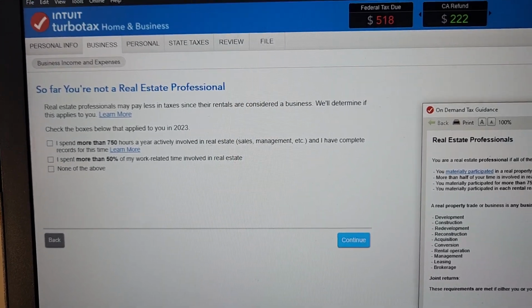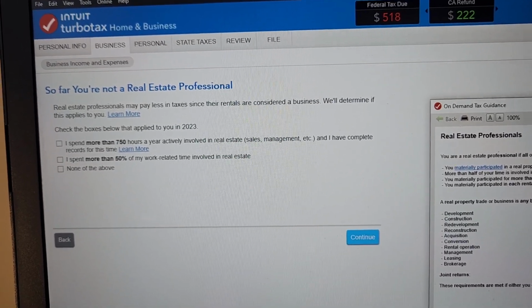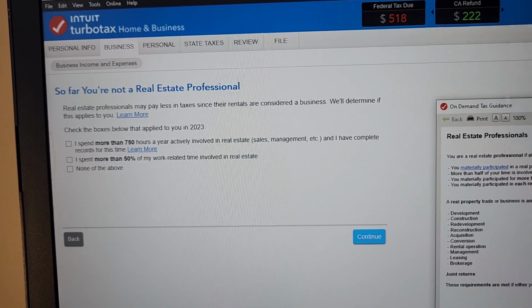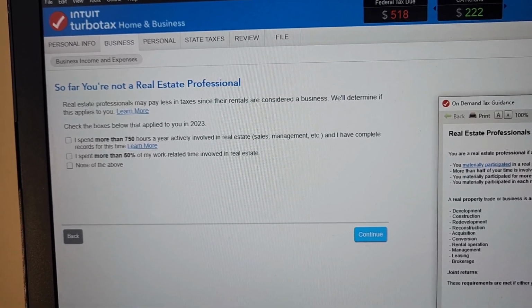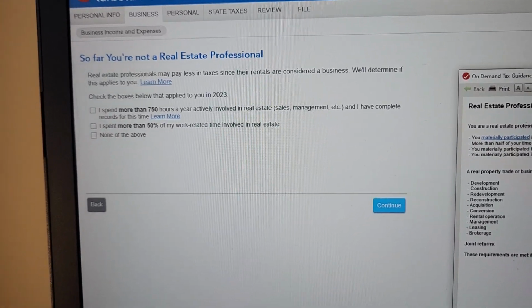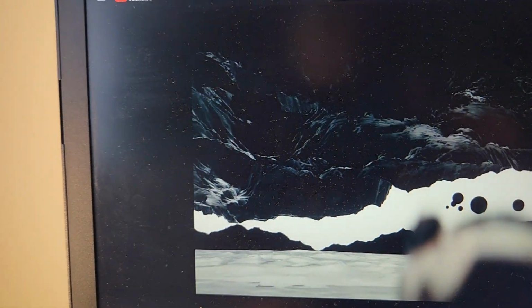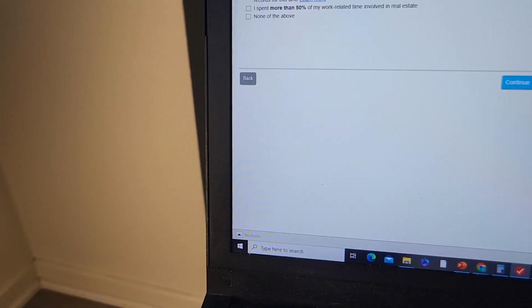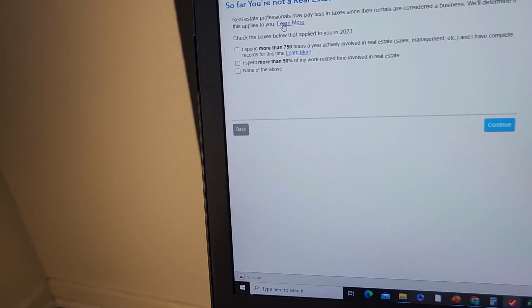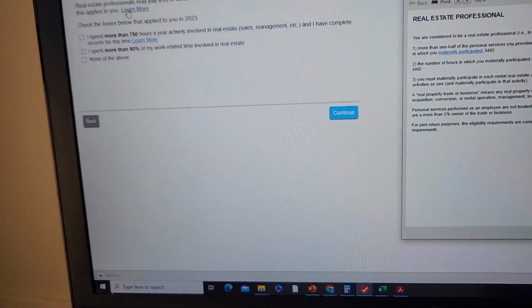And then it says here, real estate professionals may pay less taxes since their rentals are considered a business. We'll determine if this applies to you, right? So what's really nice is you can click learn more.